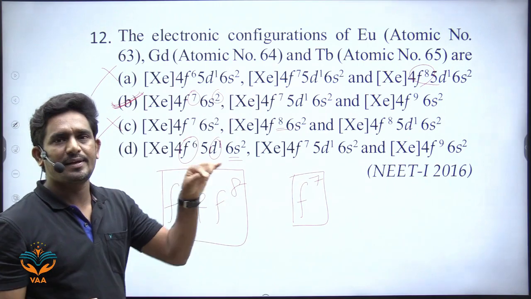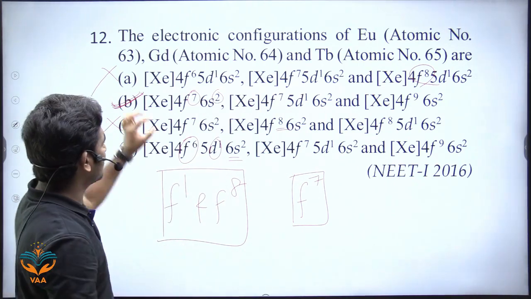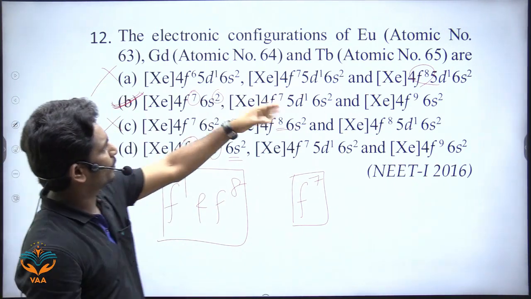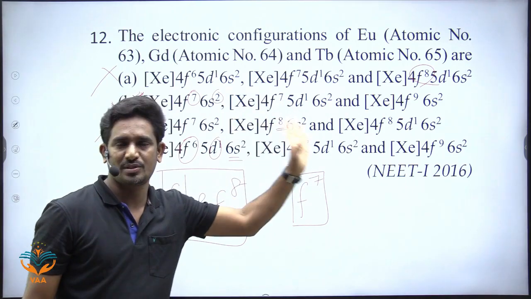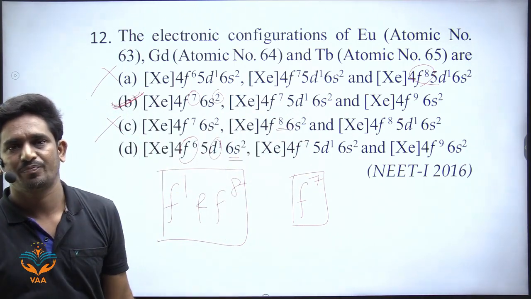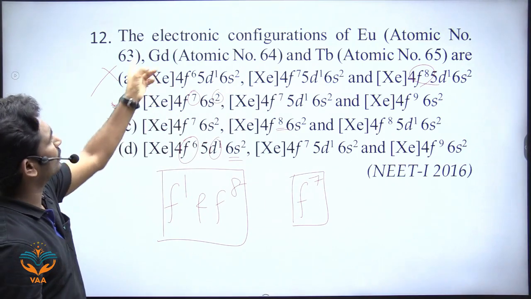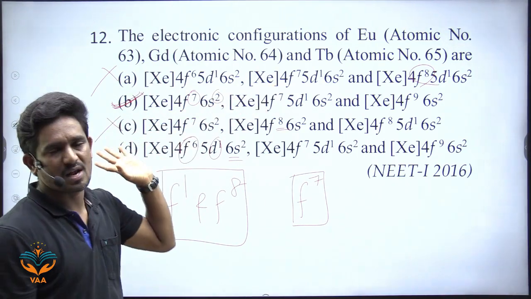There are no electrons in the d orbitals. The answer is this B only. It is not necessary to see the remaining options. If you know this europium configuration, then you can answer.